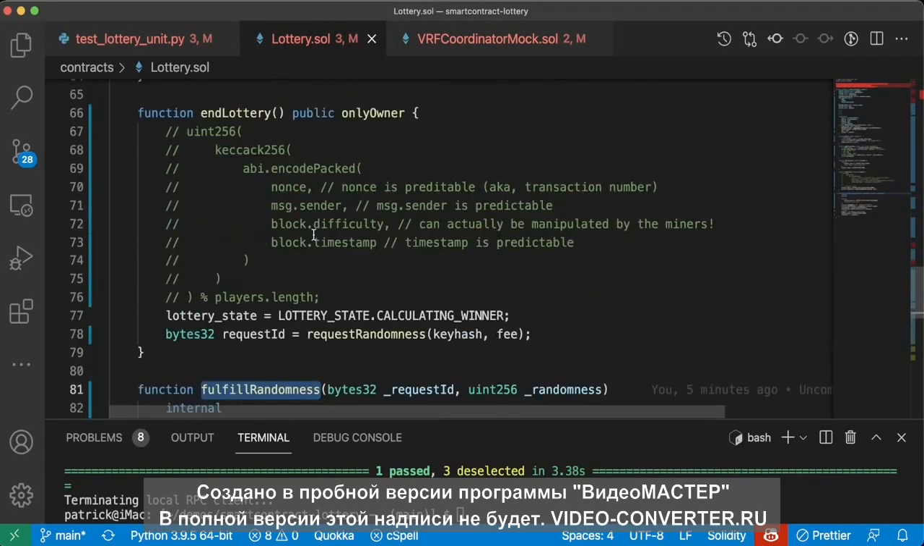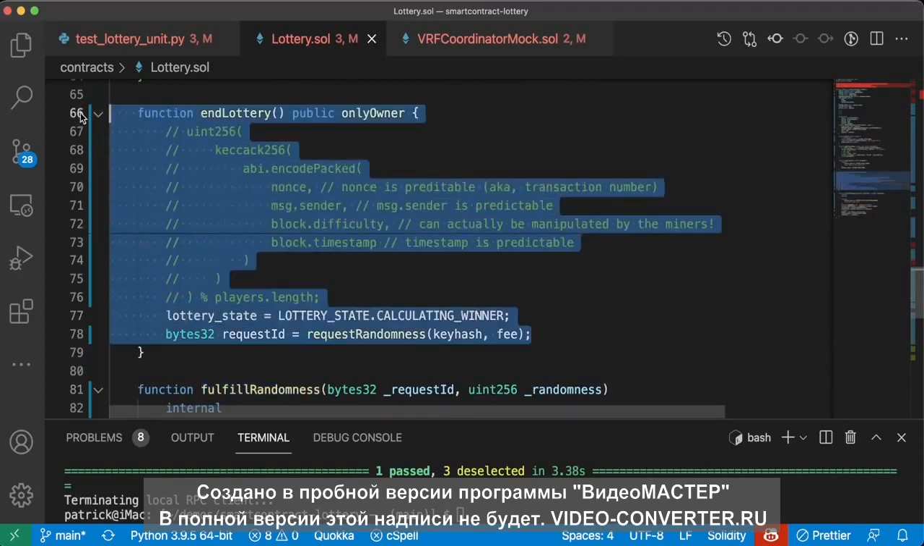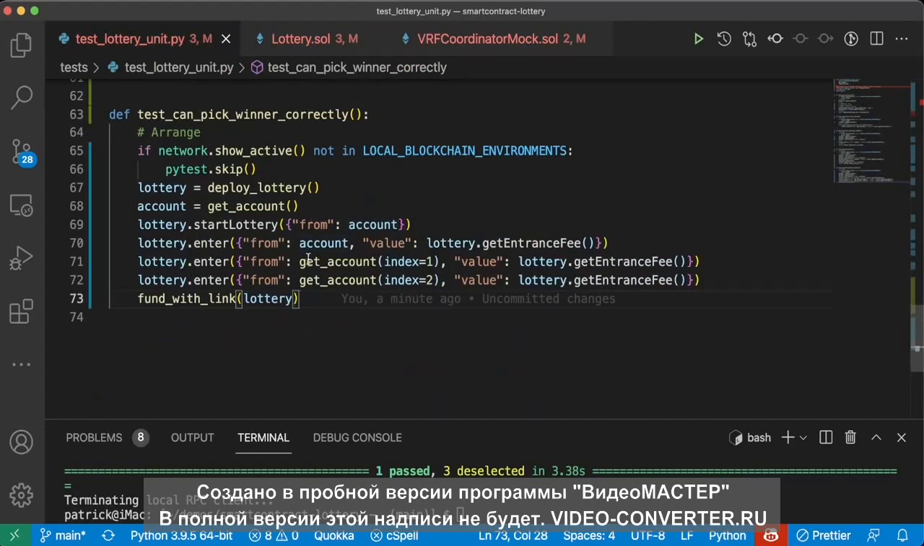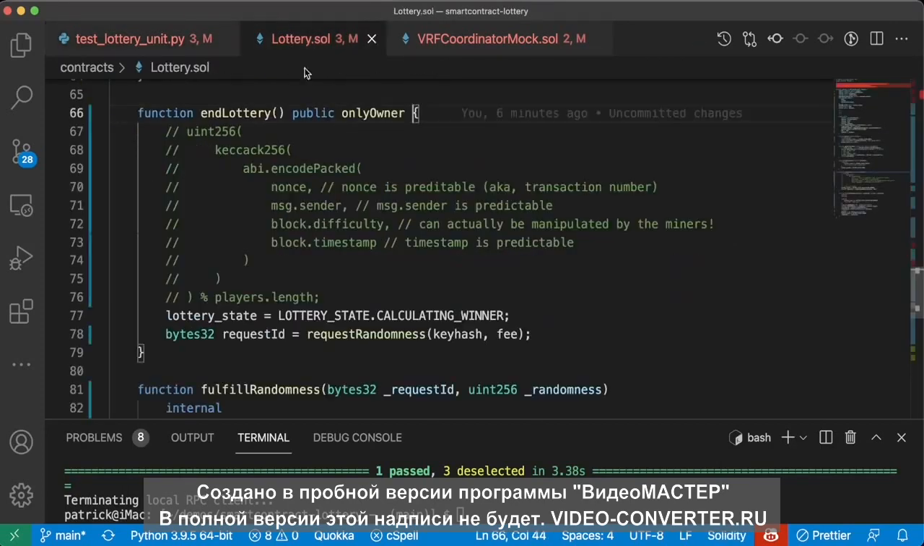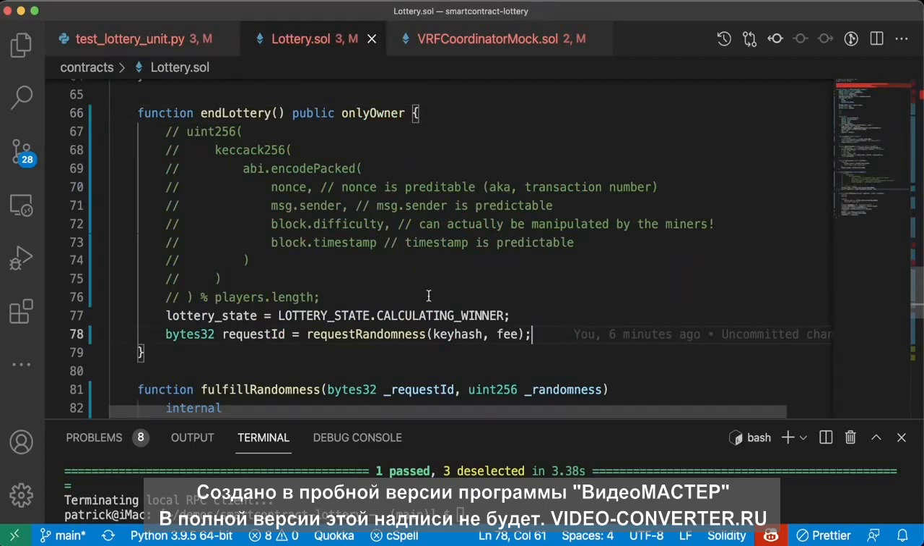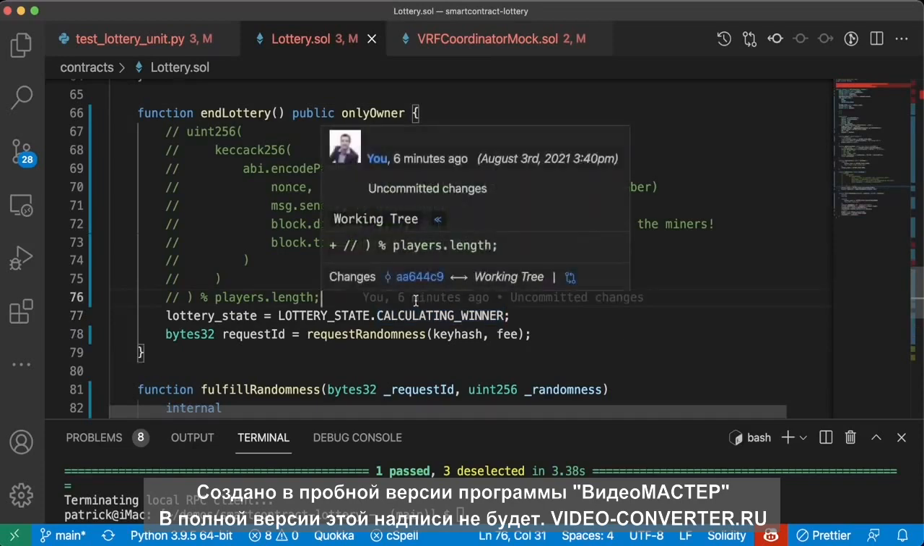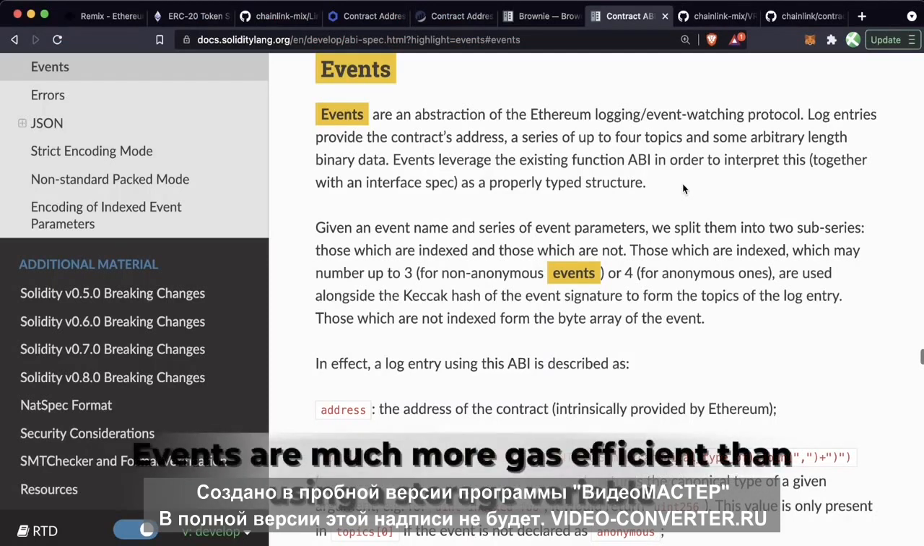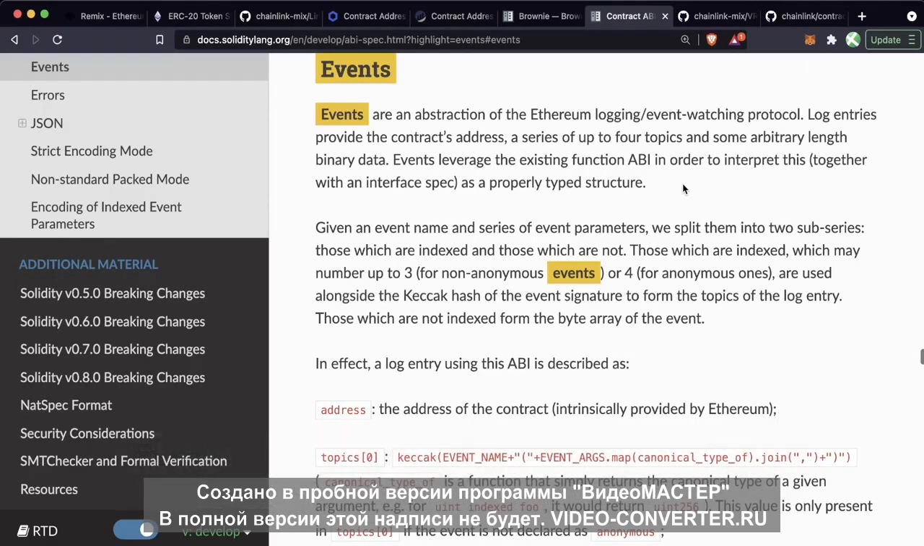Now in our lottery contract, our end lottery function isn't going to return anything. And even if it did, it would be really difficult for us to get that return type in our Python. So to keep track of when this contract actually entered the calculating winner state, we want to do what's called emitting an event. Events are pieces of data executed in the blockchain and stored in the blockchain, but are not accessible by any smart contracts. You can kind of think of them as the print statements of a blockchain.